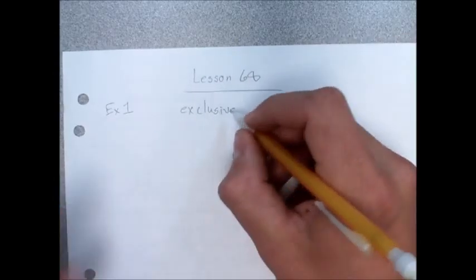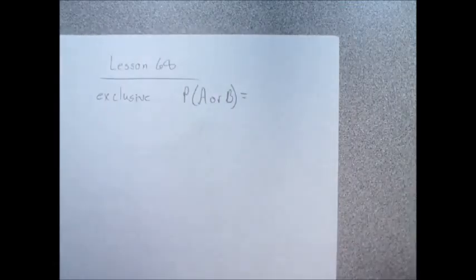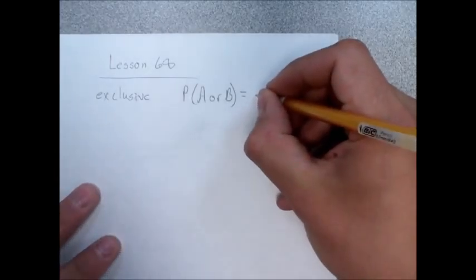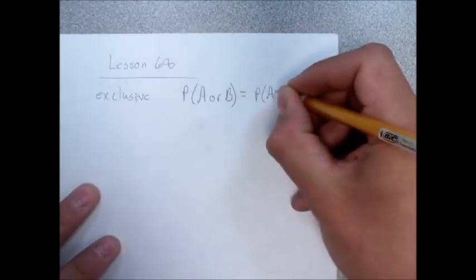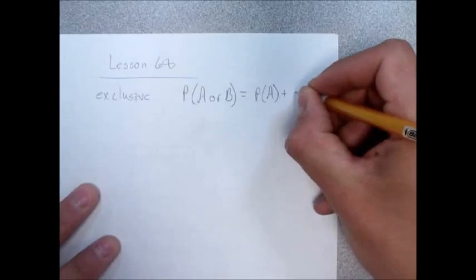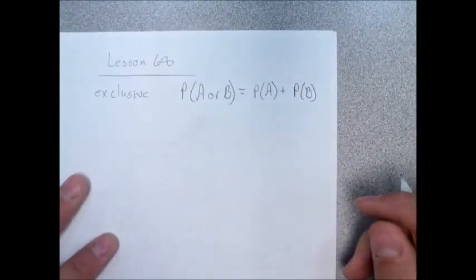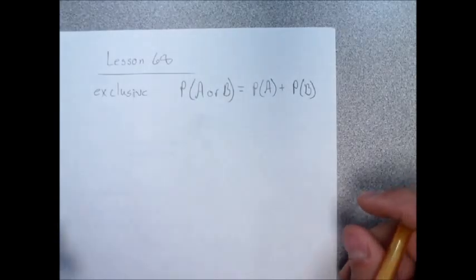Here, exclusive means that the probability of one thing, so if we said probability of A or B, it would say that when we're determining the probability of those two things in conjunction, they do not affect each other. So in order to solve something like that, we would take the probability of the first one, which is probability of A, and we just simply would add it to the second one. This is when two things don't affect each other, okay? Two things that do not affect each other, okay?